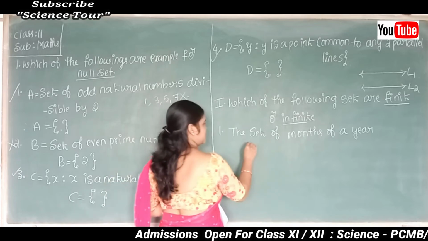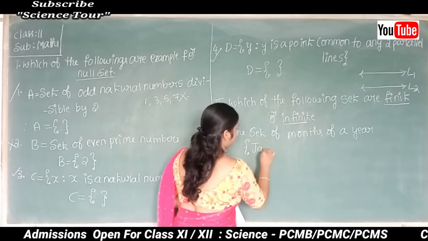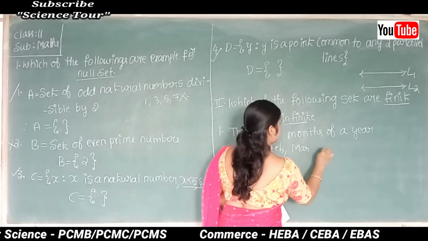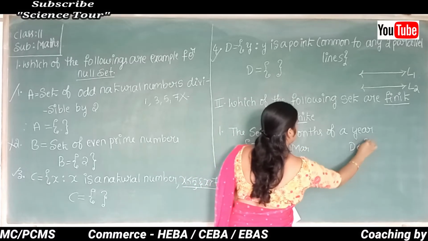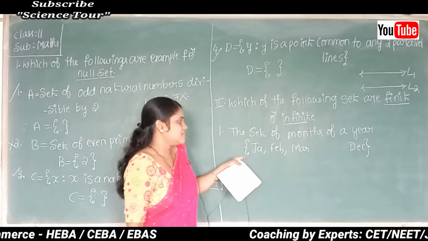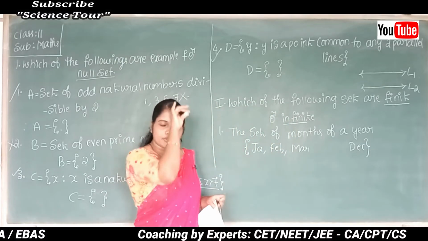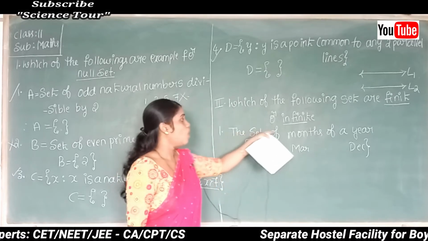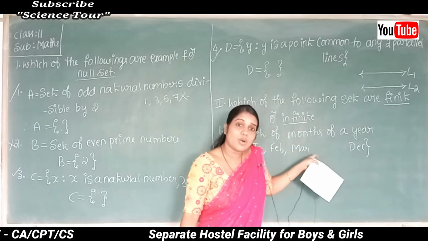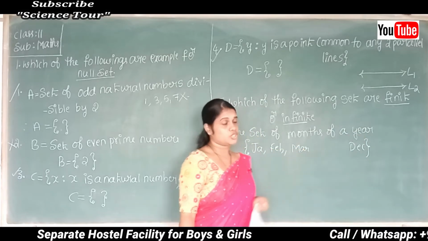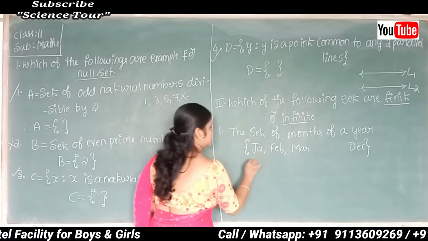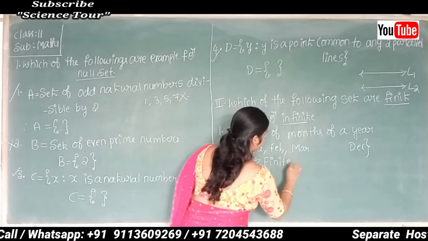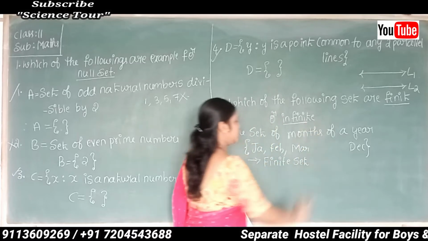We have that list: January, February, March, and what is the last month? December, isn't it? So this set contains a definite number of elements. The set of months of a year is a countable set. So therefore, the first one is a finite set.